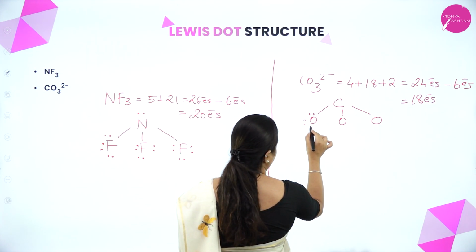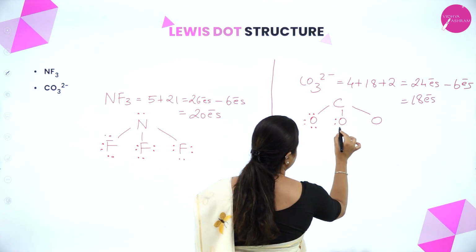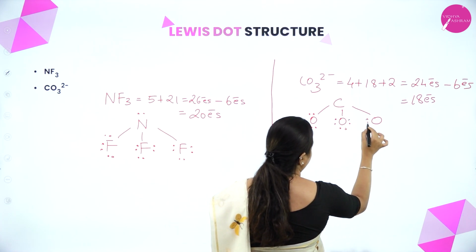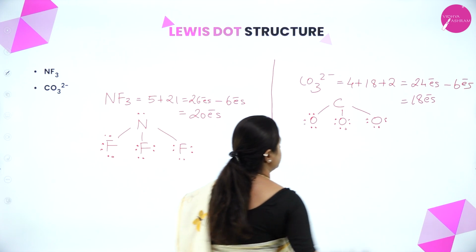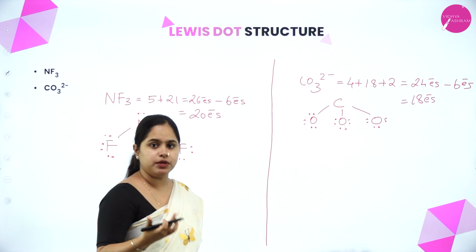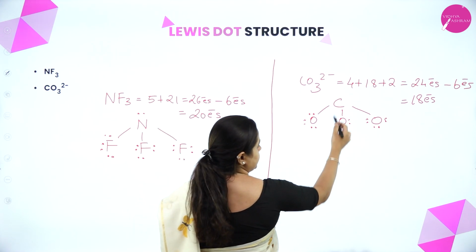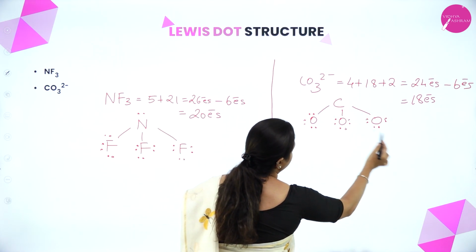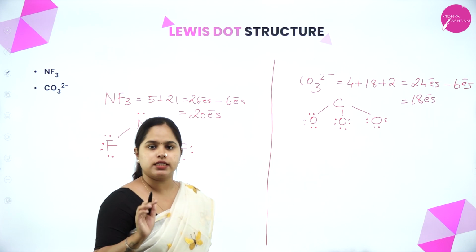So let's start from this one. 1, 2, 3, 4, 5, 6, 7, 8, 9, 10, 11, 12, 13, 14, 15, 16 and 17, 18. Right. This is clear. Now let's see if each of them attained an octet. Here it is 8, here also it is 8, even here it is 8. All the oxygen atoms attained an octet.